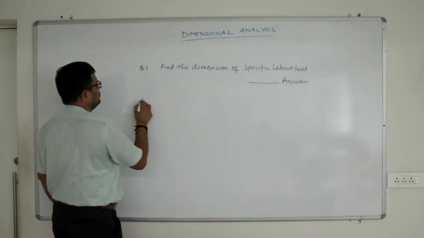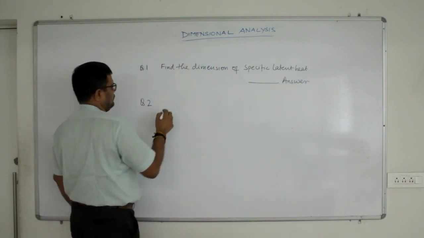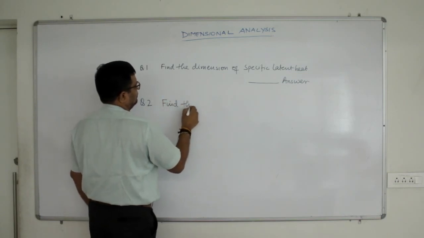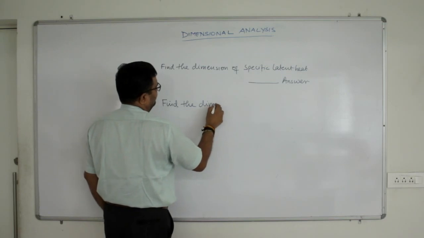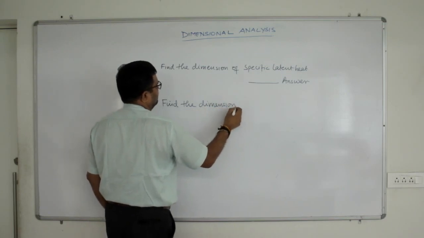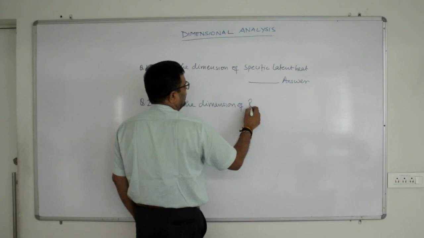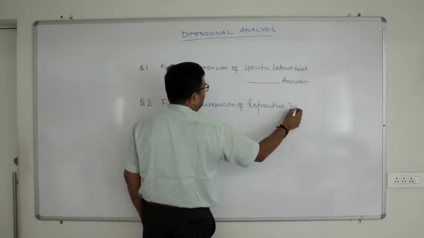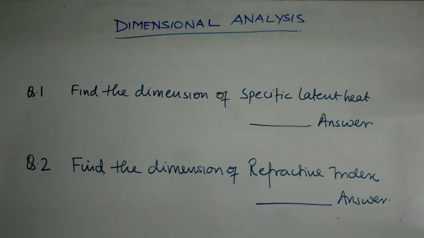Then question number 2, find the dimension of refractive index. This is what you have to fill in the Google form for your attendance. Thank you.